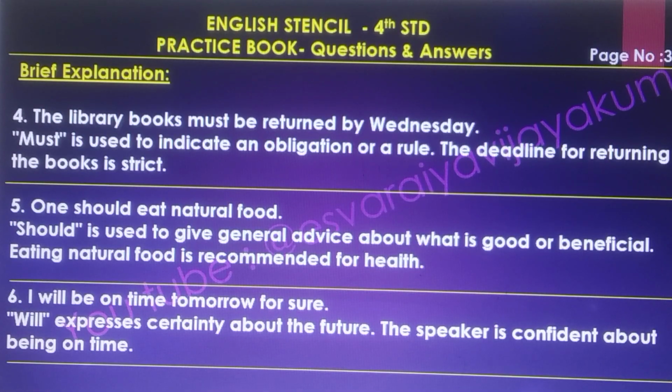And fourth one, the library books must be returned by Wednesday. Must is used to indicate an obligation or a rule. The deadline for returning the books is strict. Fifth one, one should eat natural food. Should is used to give general advice about what is good or beneficial. Eating natural food is recommended for health.